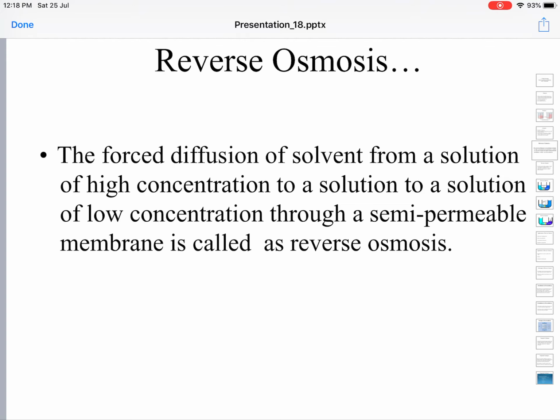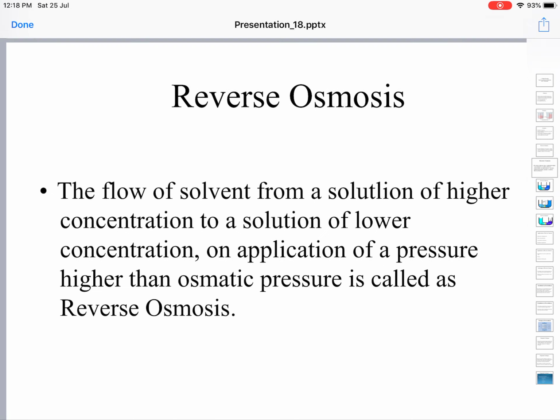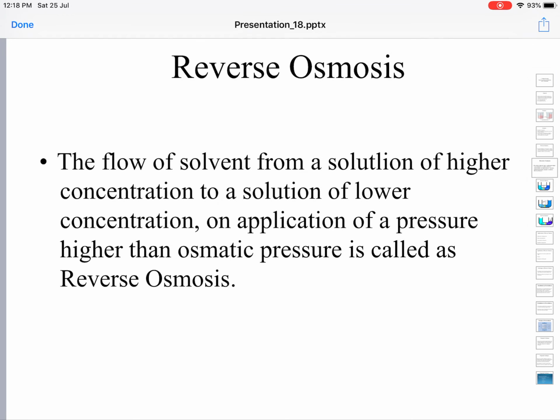Now, the definition tries to explain the flow of solvent from a solution of higher concentration to a solution of lower concentration on application of pressure higher than the osmotic pressure, which is called reverse osmosis.